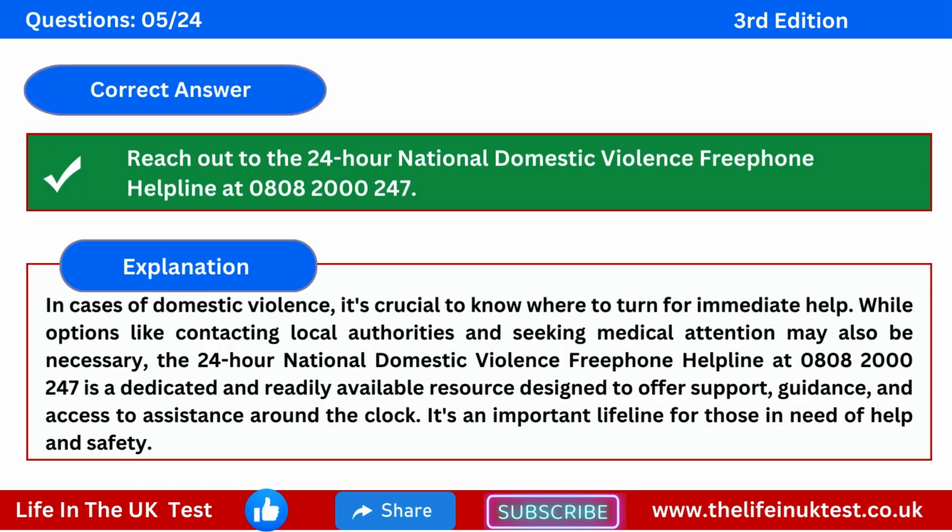The correct answer is, reach out to the 24-hour National Domestic Violence free phone helpline at 800 82247. Explanation: in cases of domestic violence, it's crucial to know where to turn for immediate help. While options like contacting local authorities and seeking medical attention may also be necessary, the 24-hour National Domestic Violence free phone helpline at 800 82247 is a dedicated and readily available resource designed to offer support, guidance, and access to assistance around the clock. It's an important lifeline for those in need of help and safety.